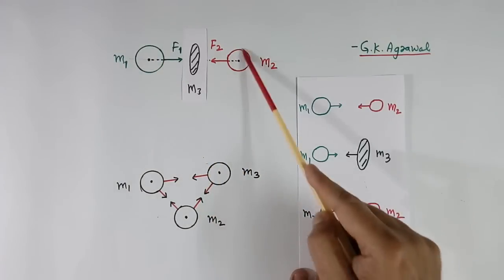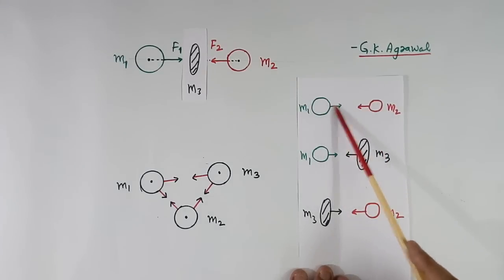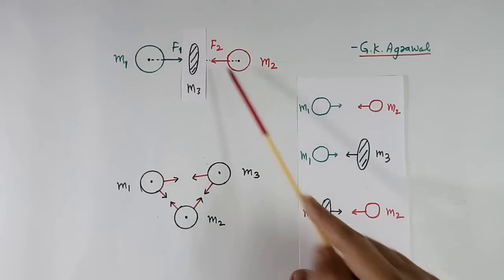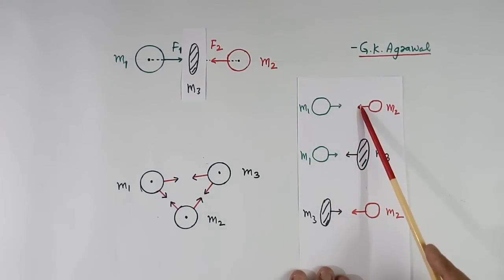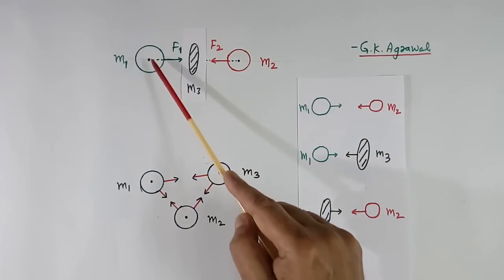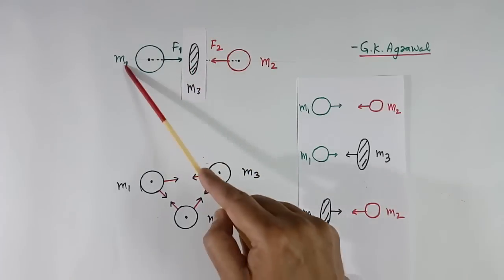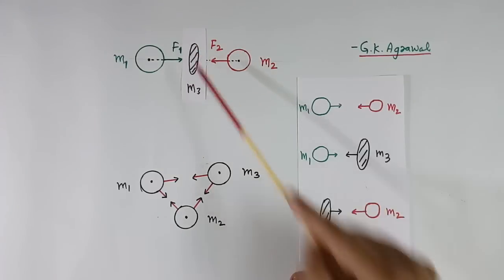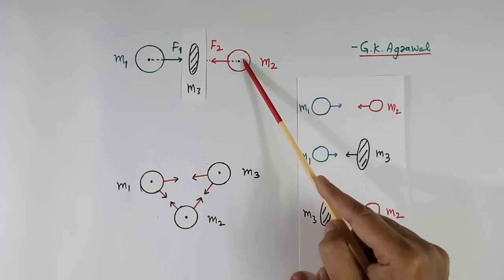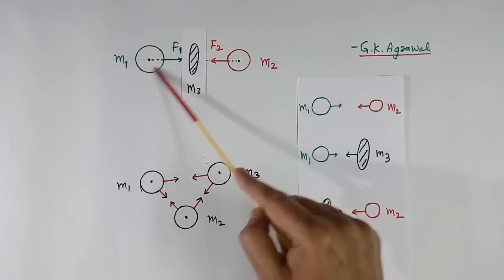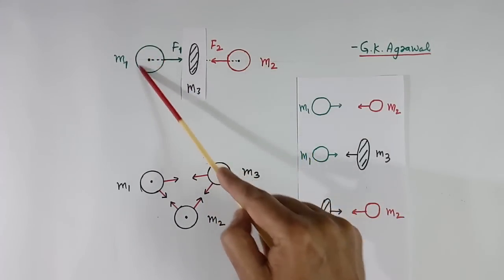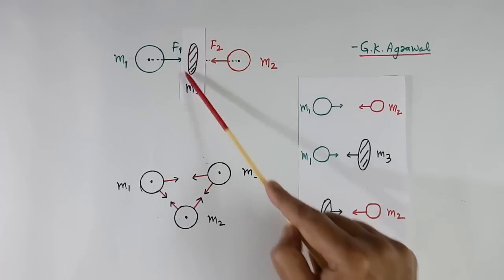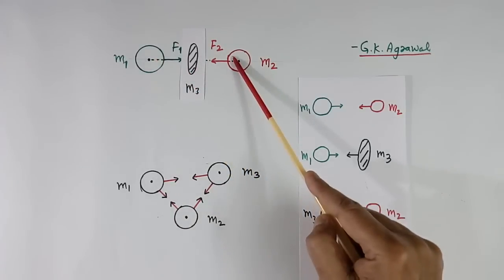Earlier there were masses M1 and M2. This force will continue. It will not be affected by this mass. In addition to the earlier force, there will be two other forces. One between M1 and M3, and the third one between M3 and M2. So one force between M1 and M2, another between M1 and M3, and a third between M3 and M2. This will not affect the earlier force.